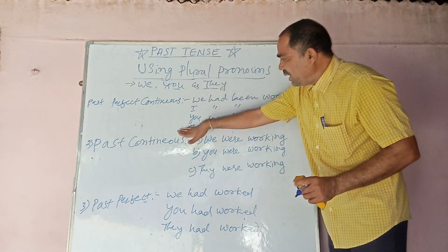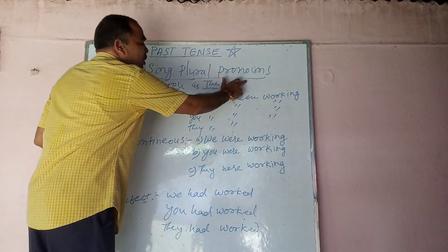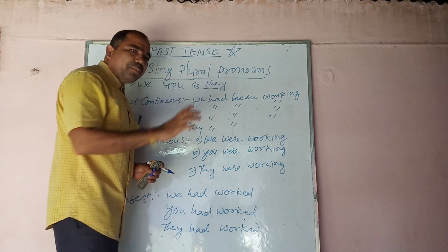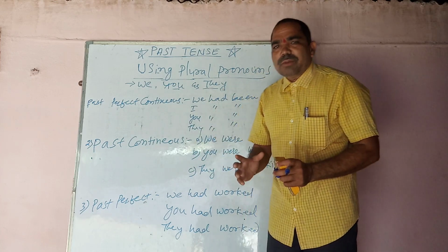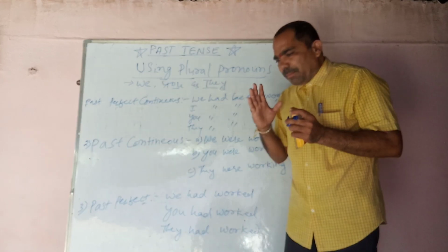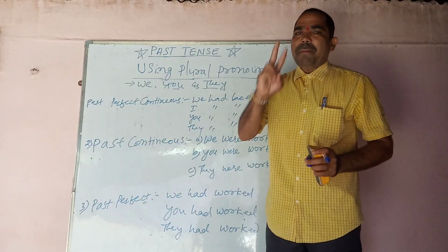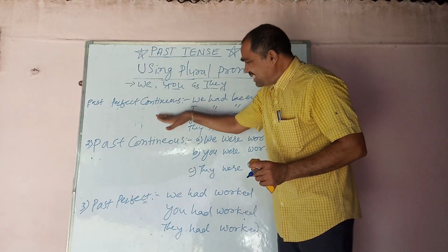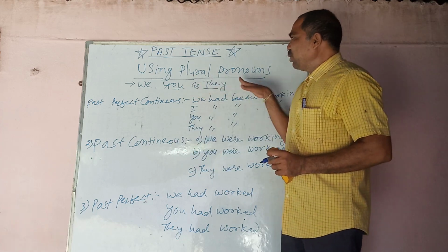So in such a way, we have discussed in detail the past tense using plural pronouns. Which are the plural pronouns? We, you, and they, people, mob. After using such plural pronouns, how to speak in English, that too in past tense, and the 4 forms of past tense. Past tense has 4 forms: simple past, past continuous, past perfect, and past perfect continuous. We have discussed these in past tense, using plural pronouns.